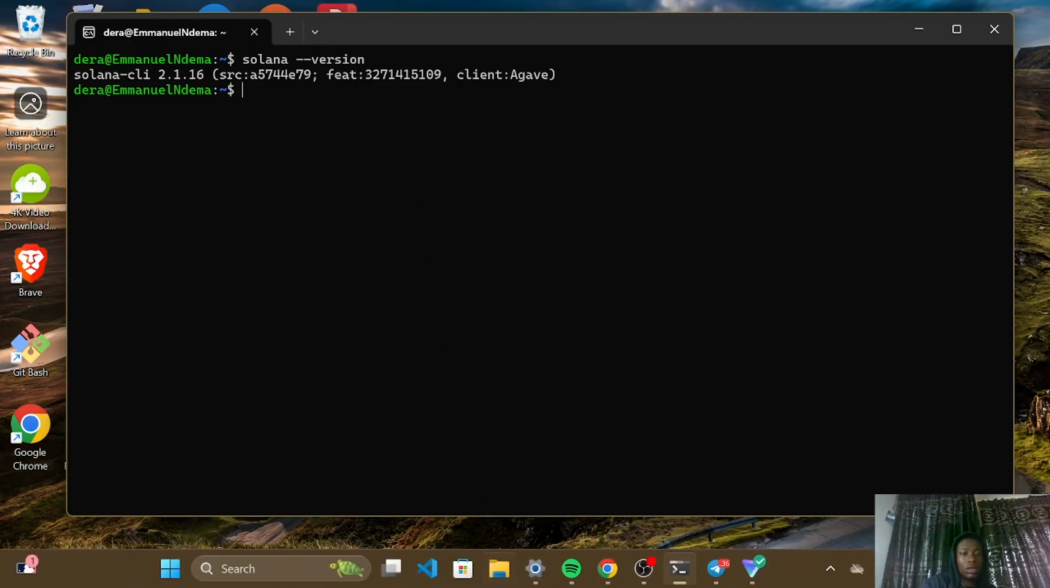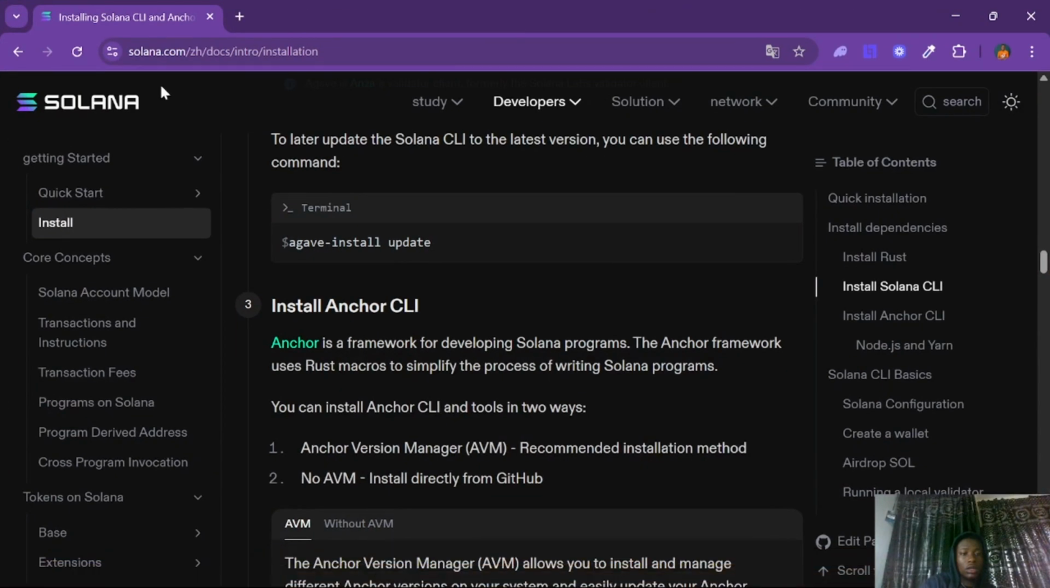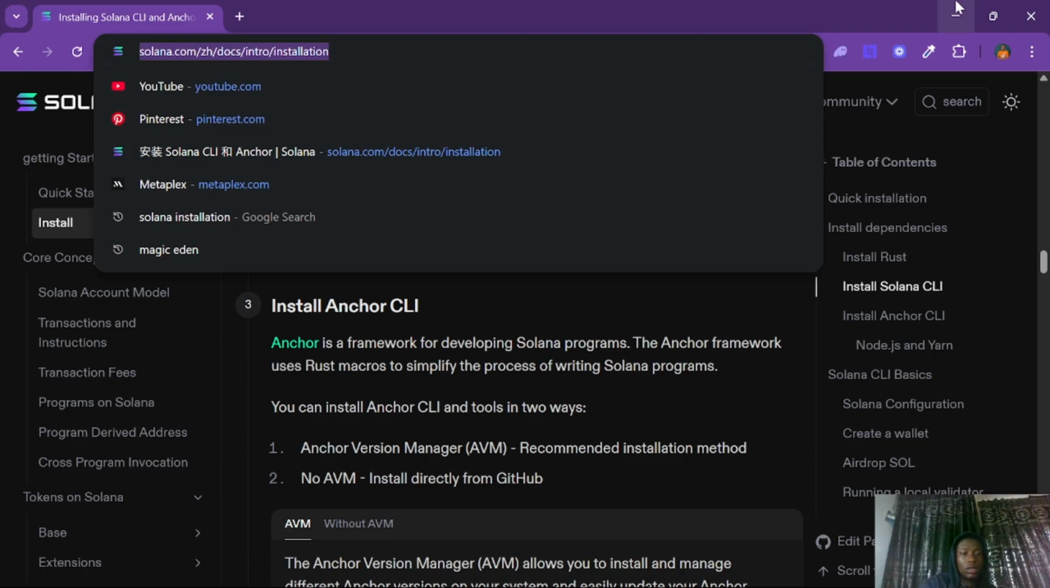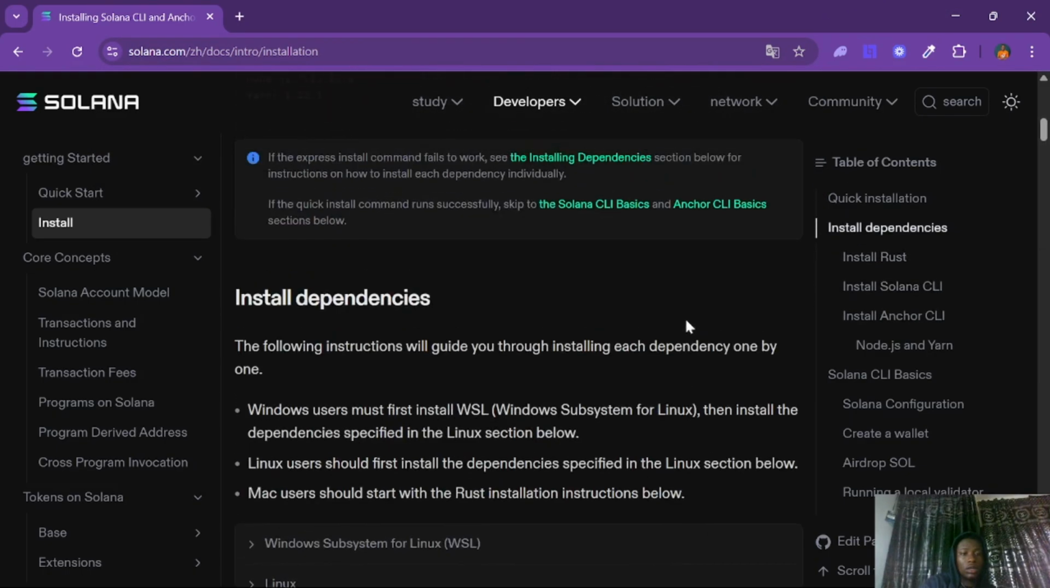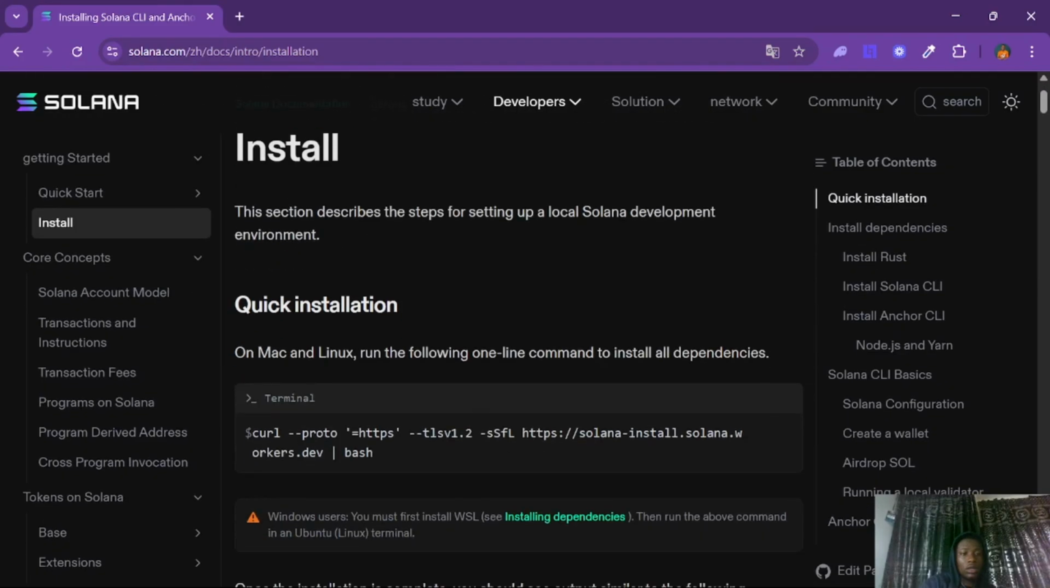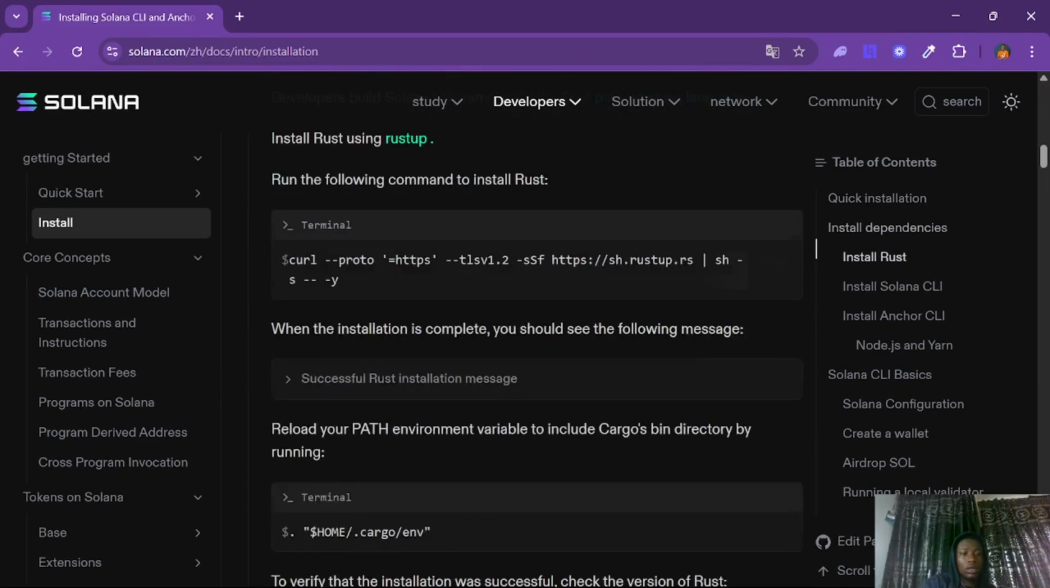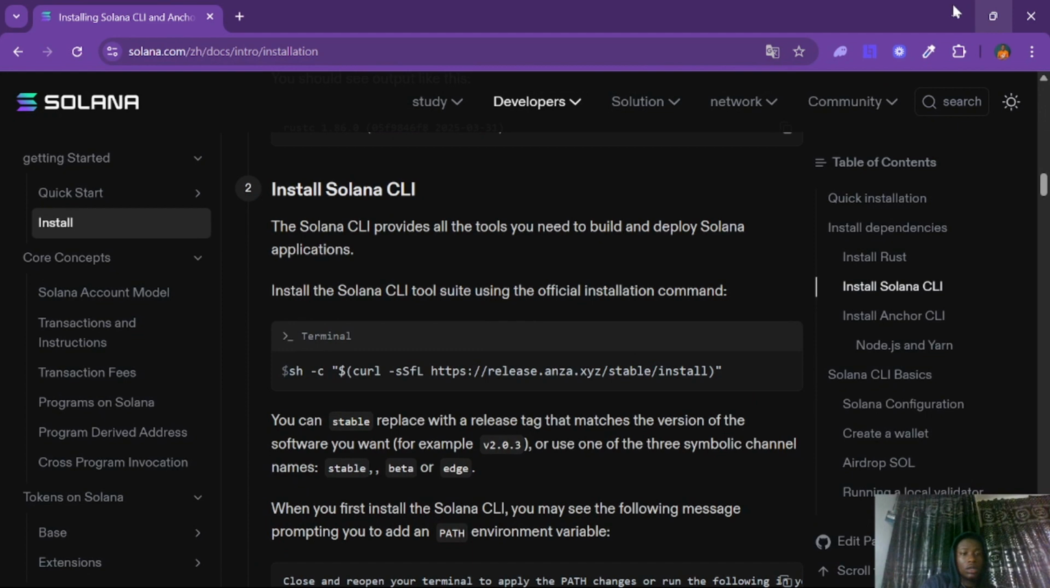But if you don't have yours installed yet, move to this website. I will add the link in the YouTube video description. solana.com/zh/docs/intro and then installation. So you can see every command you have to type in to install Solana CLI.